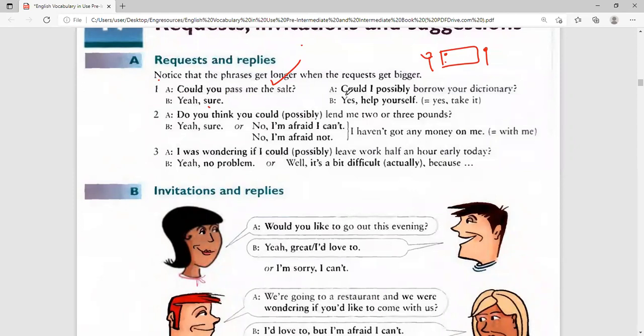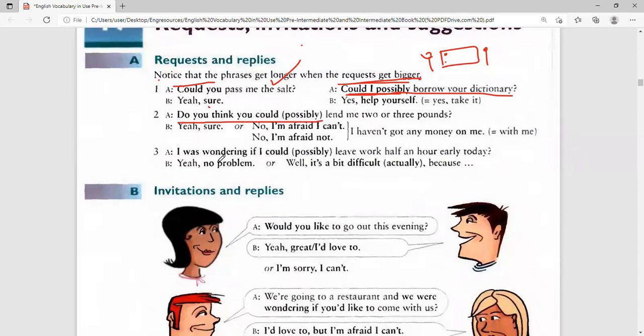Now, you thought this was very long, eh? Could I possibly borrow your dictionary? You see, could I possibly? This was could you? This is could I possibly? Now, there is one that is going to be very long.